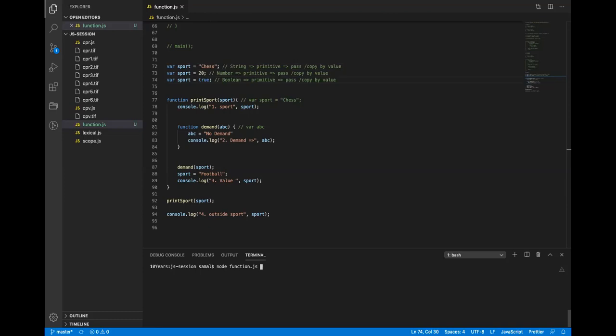So, true, no demand. Then football and food. True. No demand football and true. True or true, right? Okay. So it is straightforward. This is for primitive types.